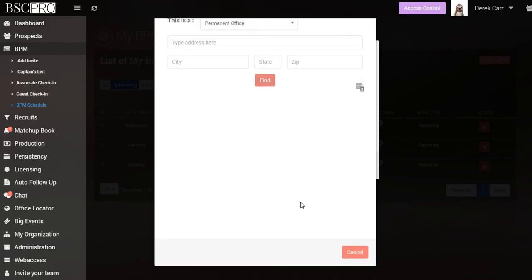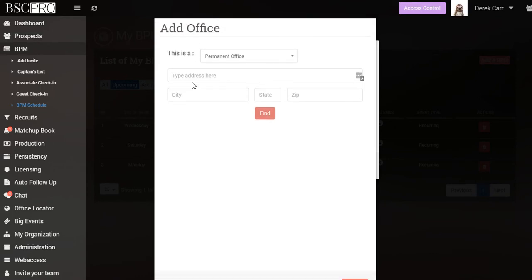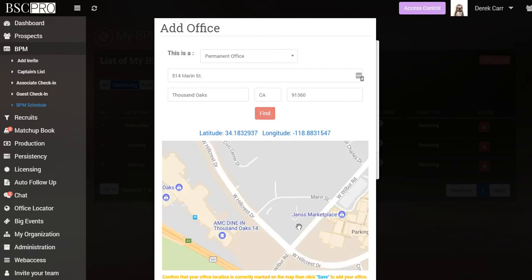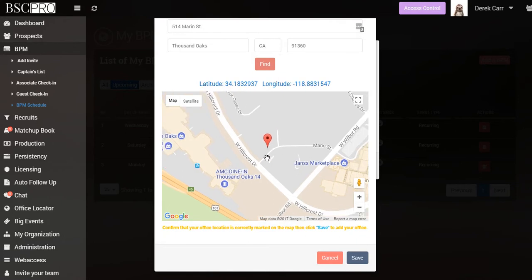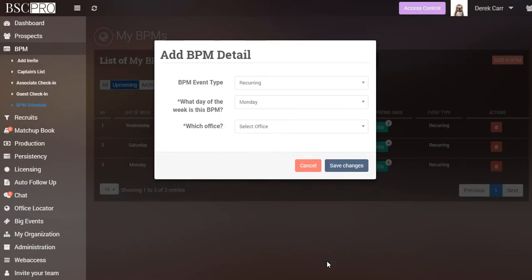You put in the information. When you click Find, you'll see a map just to confirm that the location is showing up correctly with Google Maps. If it's not, just contact support. And where you see the little bouncing pin, that's telling us that's where it's going to save it. So I would click Save. The location's important because people use their app to check in to events, and it uses location services, and so that's how we confirm that they're actually at your event.